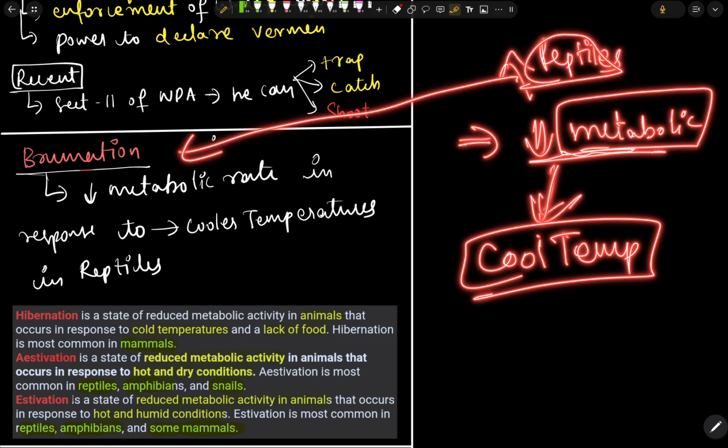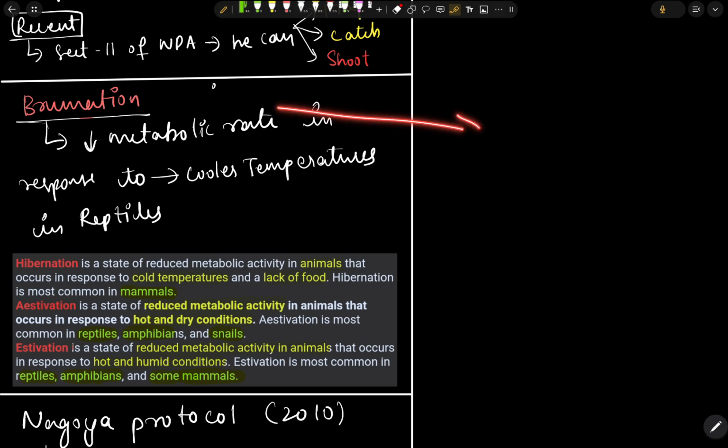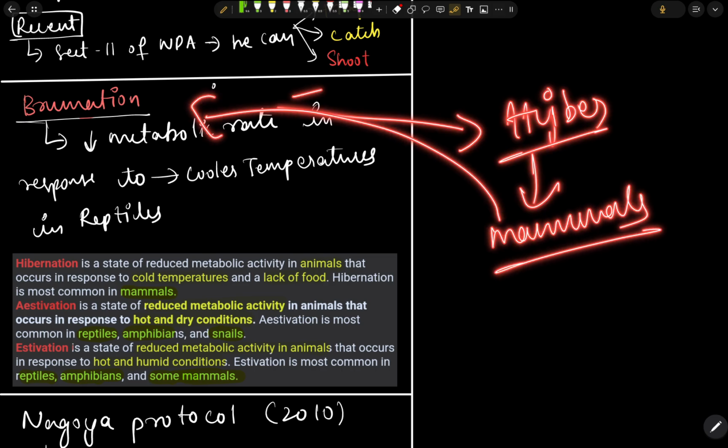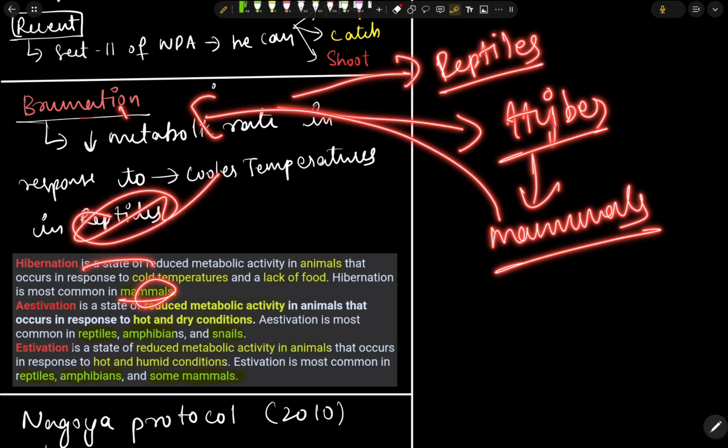This scenario occurs in reptiles, and it is known as brumation. It is very similar to hibernation. Basically the hibernation process happens in mammals, but this brumation process happens in reptiles.